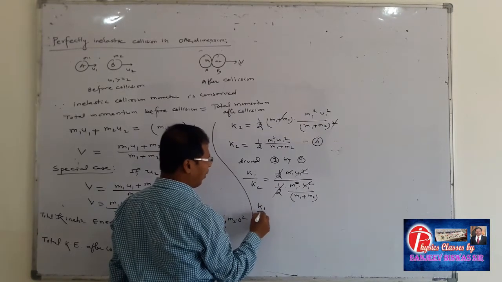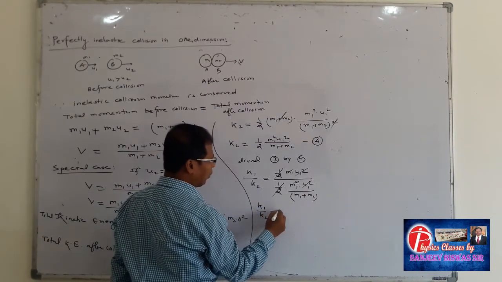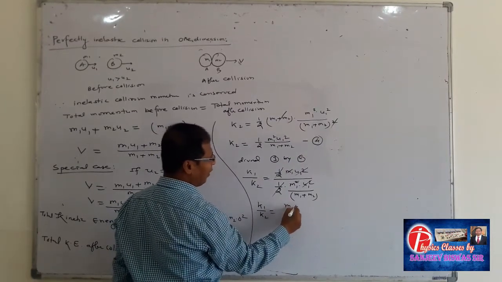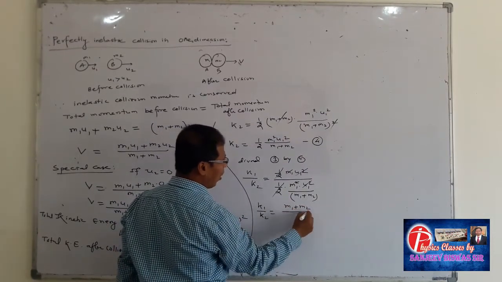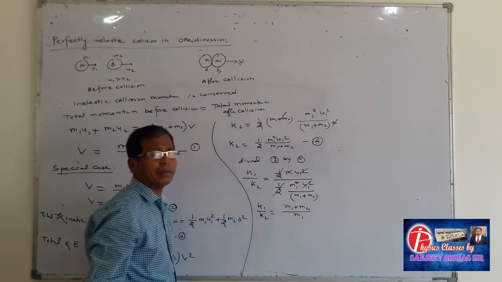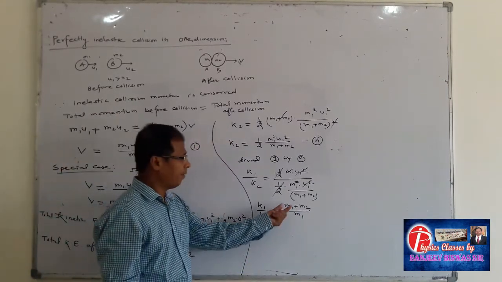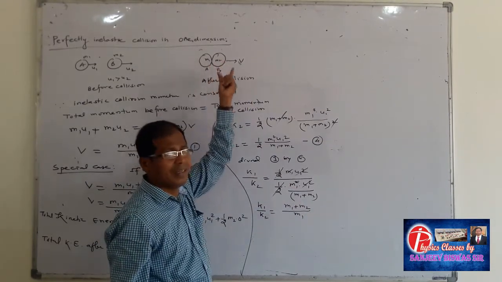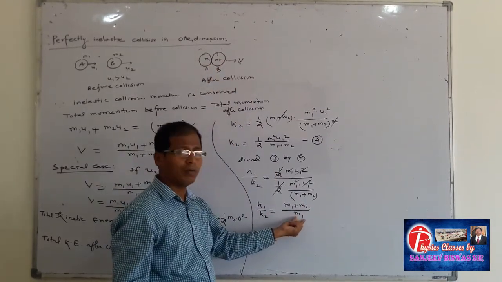So K1 upon K2 is equal to m1 plus m2 upon m1. Here m1 plus m2, that means the mass of the system, is greater than the mass of one body.